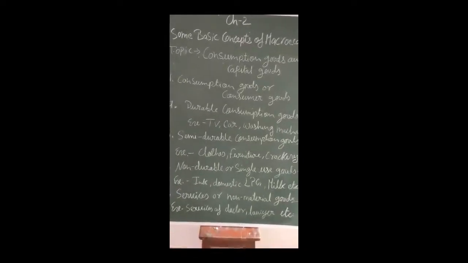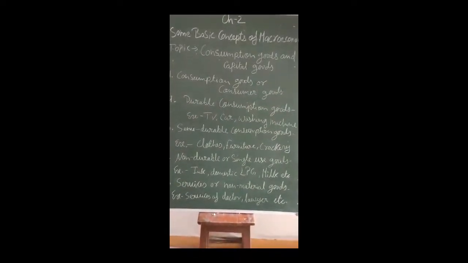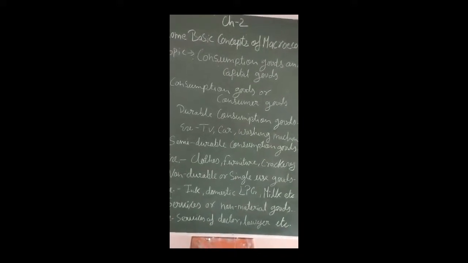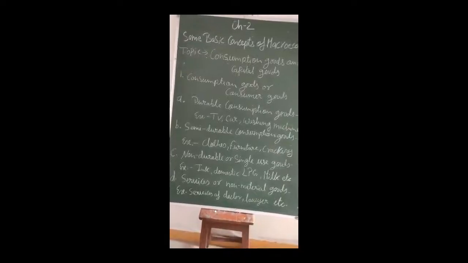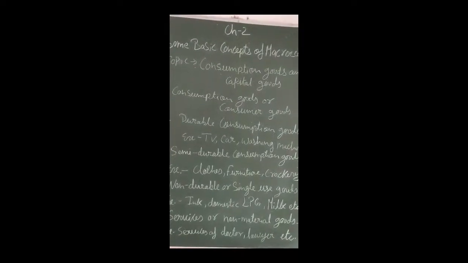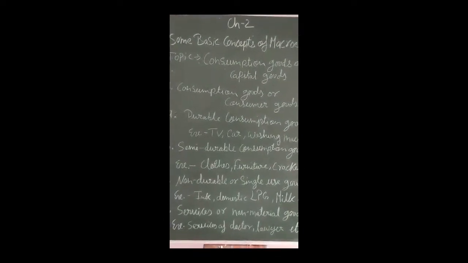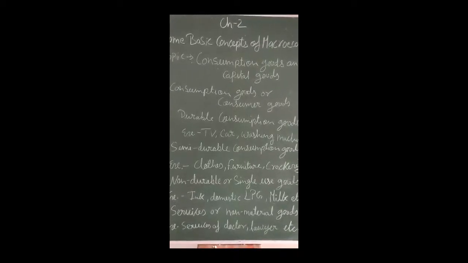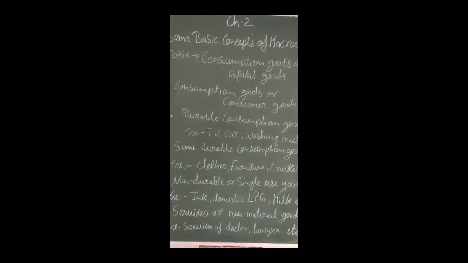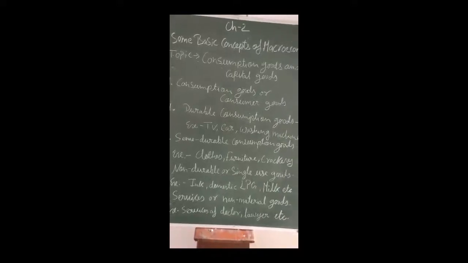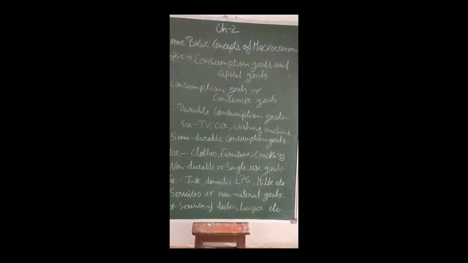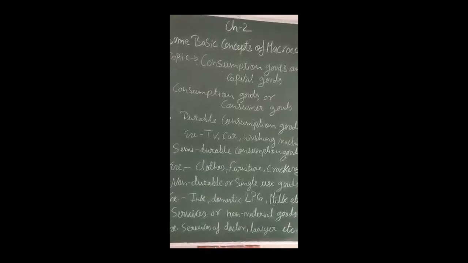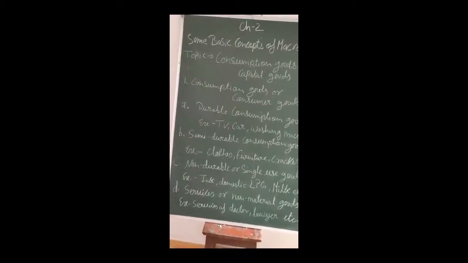The next topic is semi-durable consumption goods. Semi-durable consumption goods are those goods which will be consumed by the consumer, but their lifespan is only up to 1 year or slightly more than that. The examples are clothes, furniture, crockery, a pair of shoes. They will be used by the consumer but only for 1 year or maybe slightly more than that.